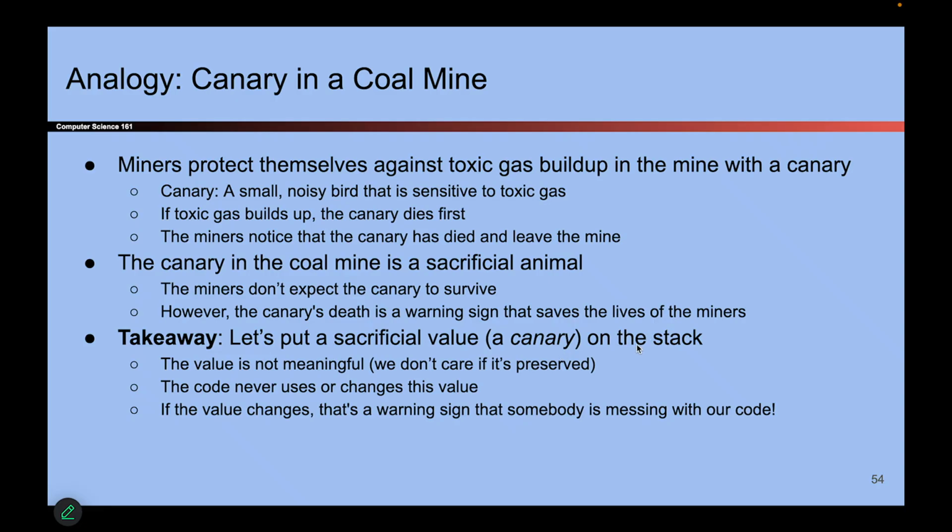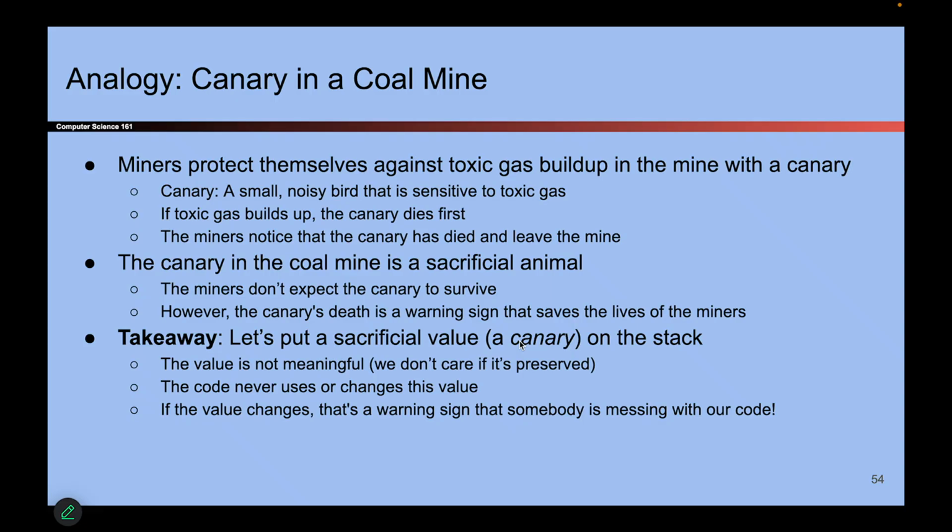So what we will do is we're going to try to use the same idea of a canary, which is a sacrificial value. We don't really care if it survives or not, but we want it to be in the cave with us so that if it falls over dead, it's a signal for the actually valuable things like our own secret data to be saved. So for example, and this will make more sense once we show you the actual canary and how it works, but basically our canary value will be very similar to the canary animal.